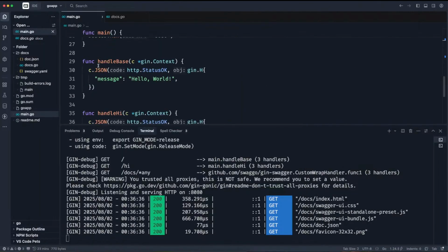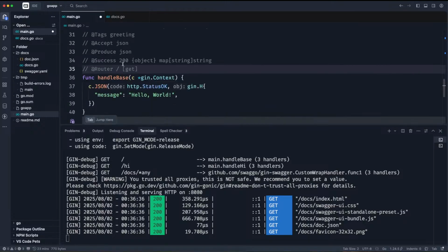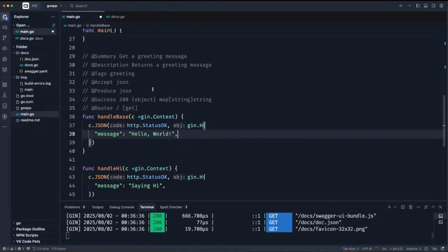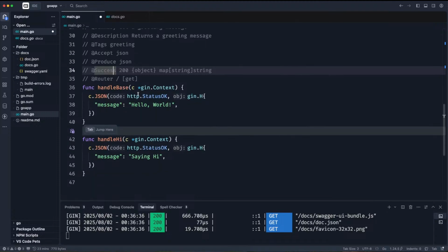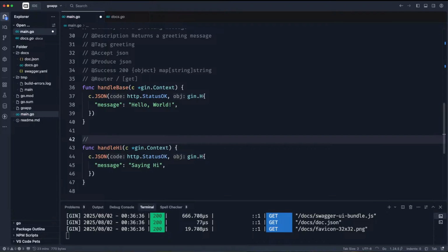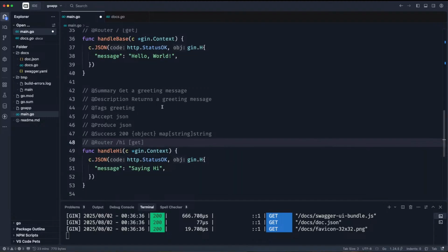So I'm going to document this one. This is where I need you to just give me the code. Good. So I don't want to start racking my head on what to do. But the part you need to understand is that it has a summary, a description, and a tag. You will see what the tag is used for. It has what it accepts, what it produces, what happens if it's successful, and then the route that it's calling. So you're supposed to manipulate all these things to fit what you want to tell the front-end developer. So I'm going to do the same thing here. Okay, good. It also generates everything for me like that.